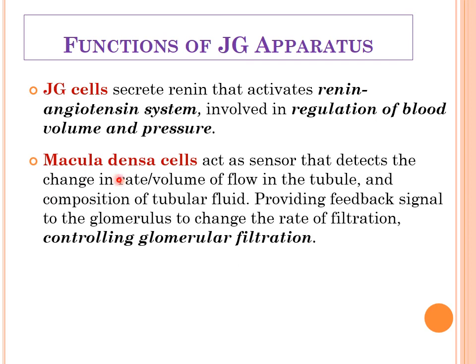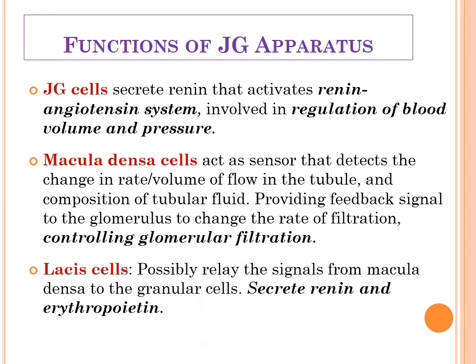Then second are the macula densa cells. They are basically acting as chemoreceptors, or rather as a sensor. So they will detect the change in the rate or the volume of the flow of fluid within the tubules and also the composition of the tubular fluid. And it will provide a feedback signal to the glomerulus to change the rate of filtration, and that will finally control the glomerular filtration. That means how much filtration is happening through the glomerular membrane will depend on this sensor system. So in detail again we will learn during the regulation of glomerular filtration.